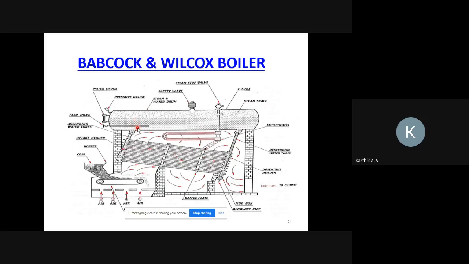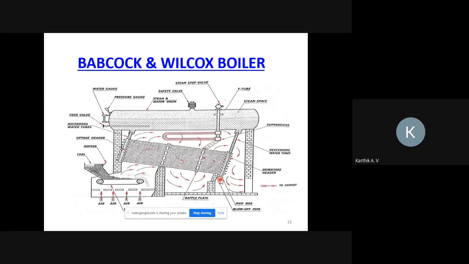Any doubts in the parts? Also, you can observe this is a blow off pipe. From this you can remove the impurities present in the pipe. So these are the parts of the Babcock and Wilcox boiler.